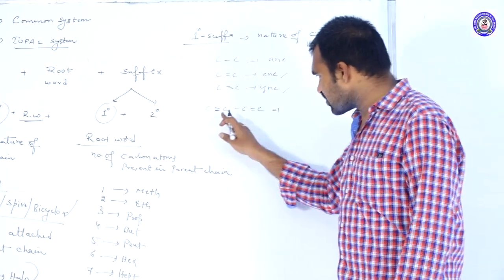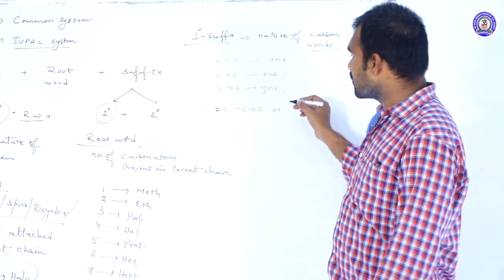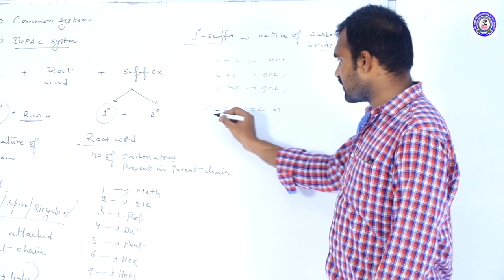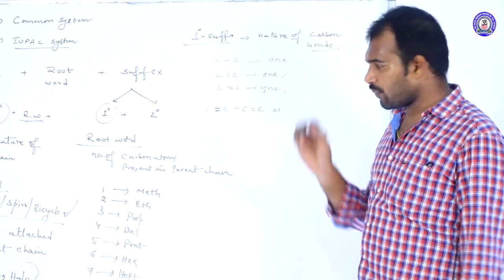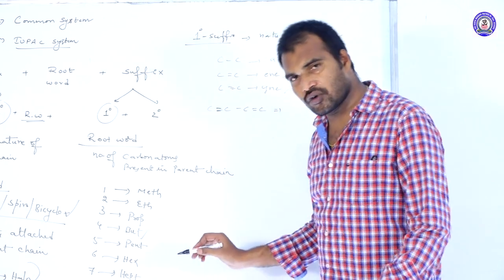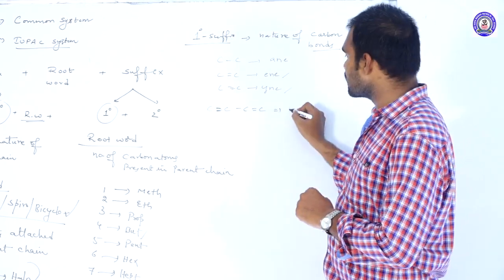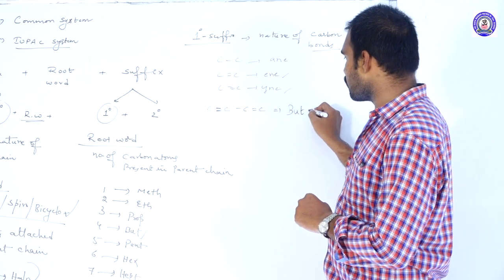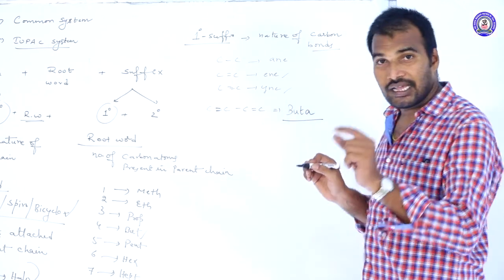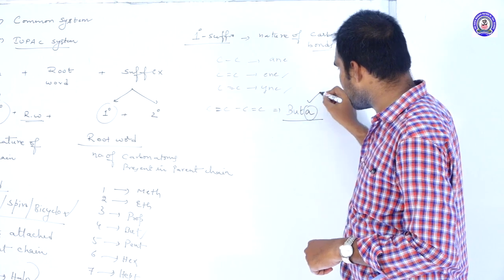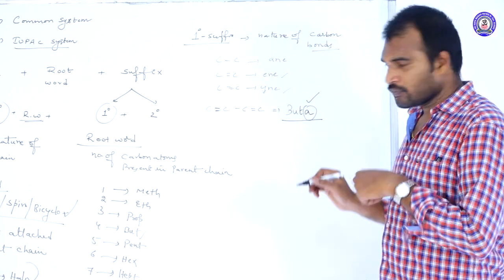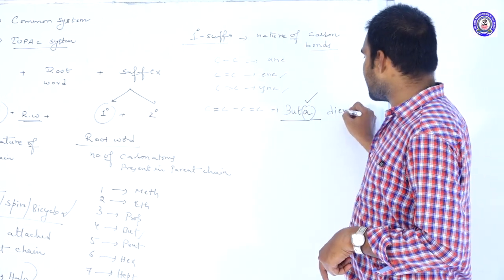Suppose here 4 carbons are there. The general root word for 4 carbons is but. But in case of multiple bonds, the root word changes to buta; an a was added additionally, buta, and the suffix will be diene.